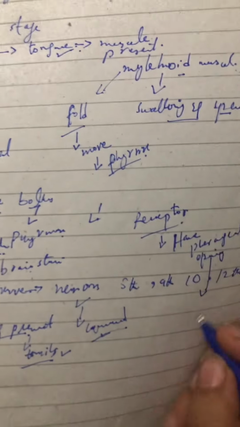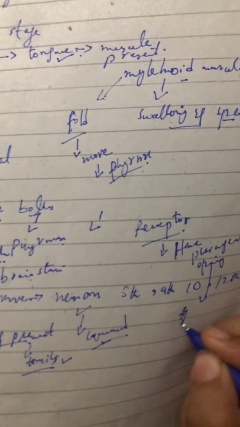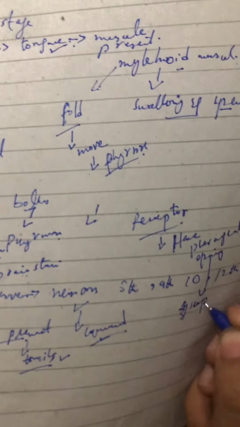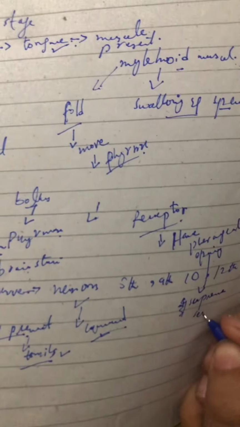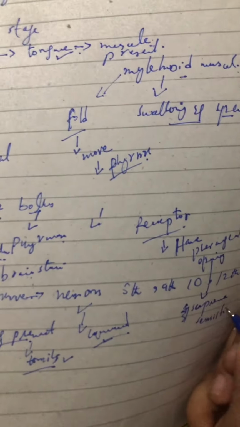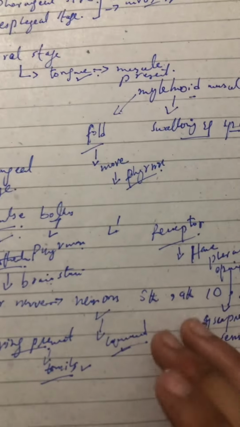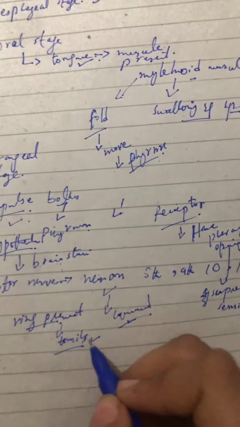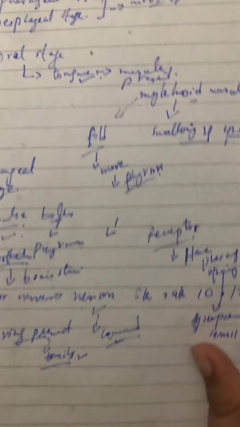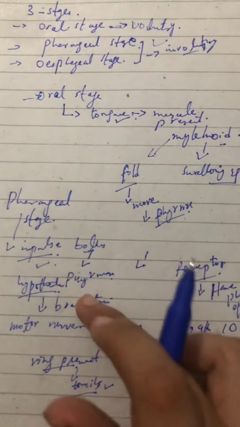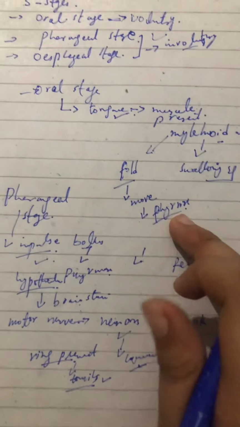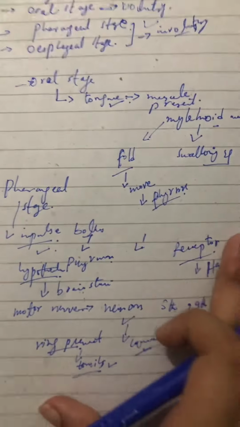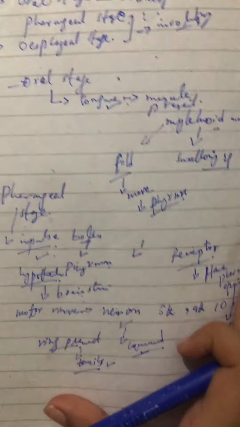This pharyngeal opening is supremely sensitive. Why? Because the tonsils rings detect the bolus, as I told. The tonsils will detect the bolus and the command.